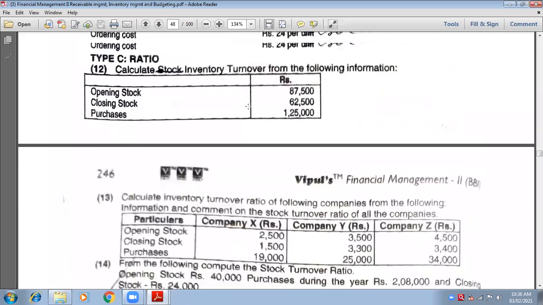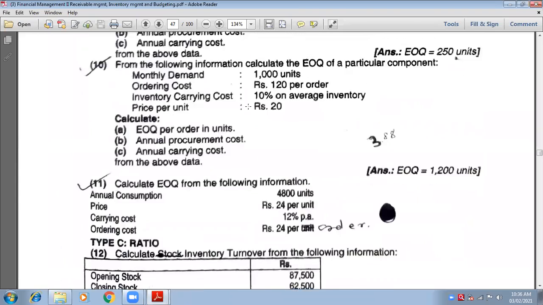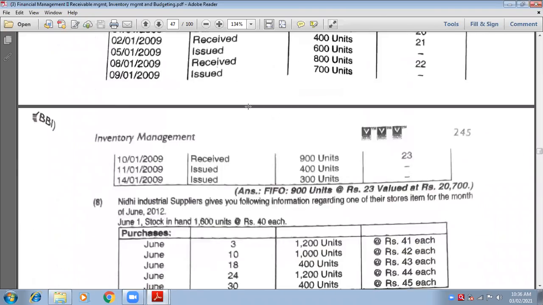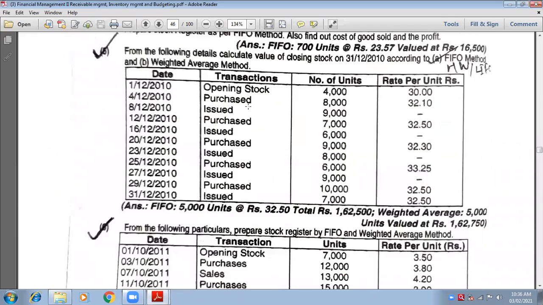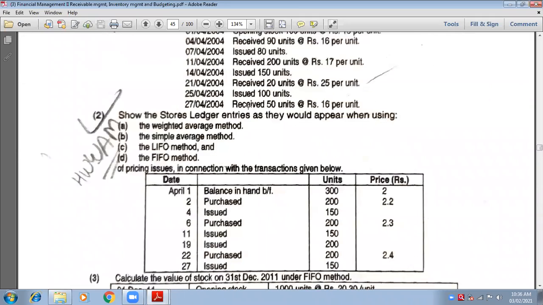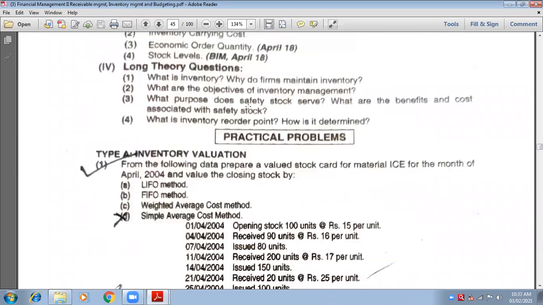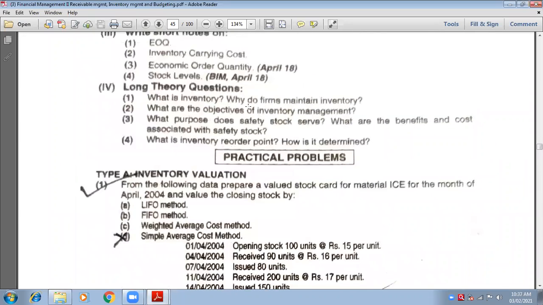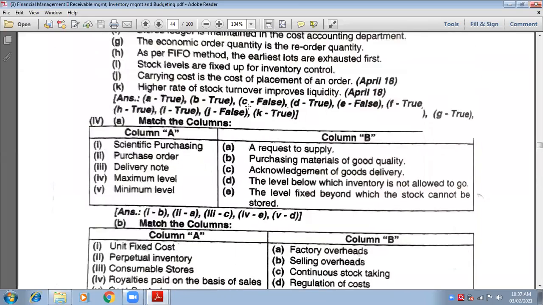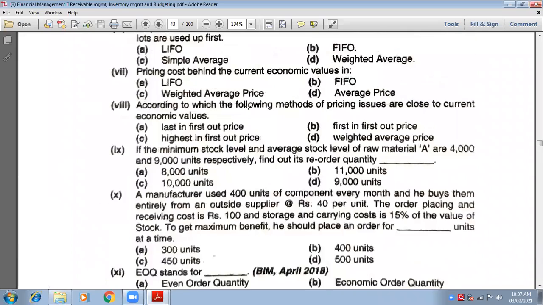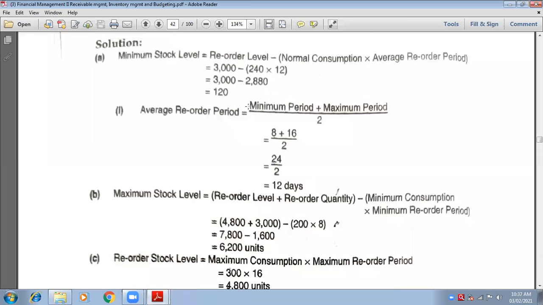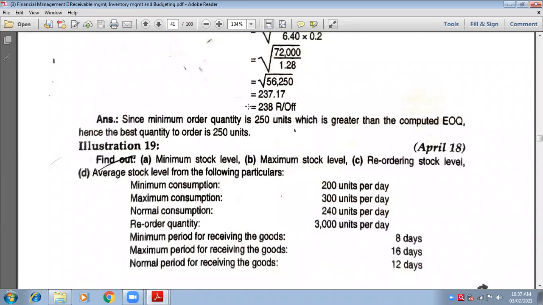So we don't have any other question, right? These sums are FIFO and weighted average method, stock valuation. So we are going to start this in our next lecture. Any other doubts? See, we are done with stock levels also. No other question is given here. So if you guys have any other doubt, you can clear it.